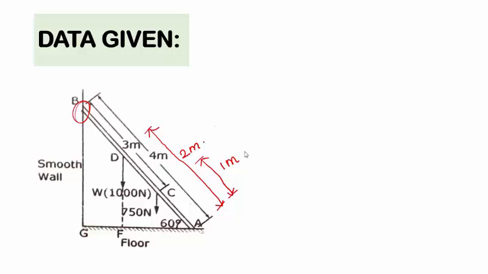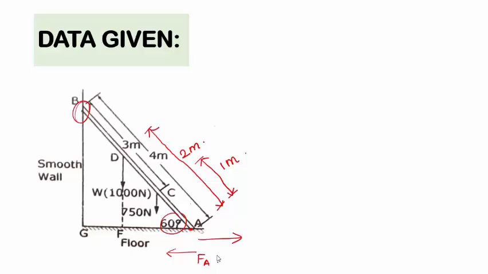The horizontal inclination of the ladder is 60 degrees. When the ladder is about to slide, it will slide in this direction. So at this point A, the frictional force between the foot of the ladder and the floor will be in the opposite direction of the motion of the ladder. So here frictional force Fa needs to be considered.